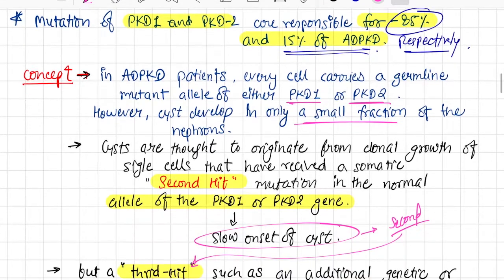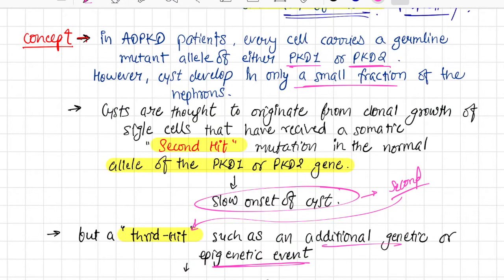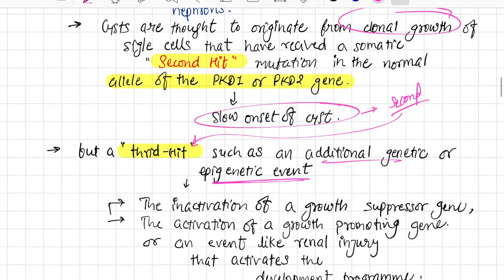The concept here is the three hits. The first hit is the gene mutation. In an ADPKD patient every cell carries the germline mutation of an allele of either PKD1 or PKD2. The second hit is the clonal growth of the allele of the PKD1 or PKD2 gene, and this will start the onset of cysts, but it will be very slow and there will be no symptoms.